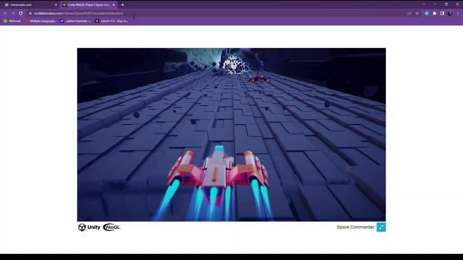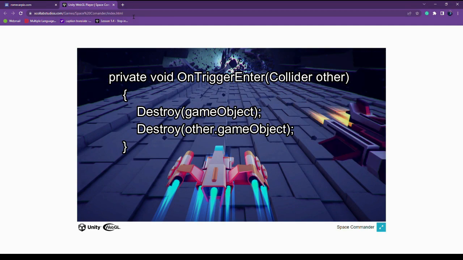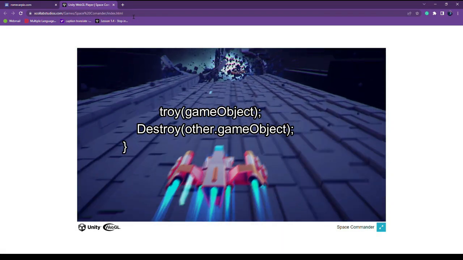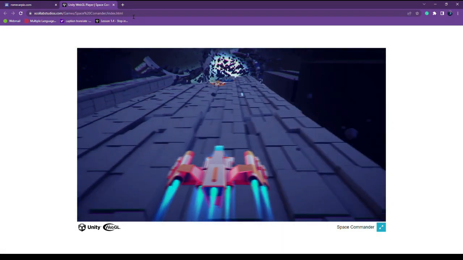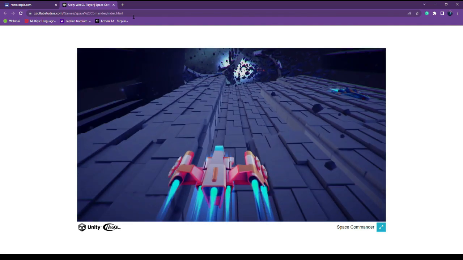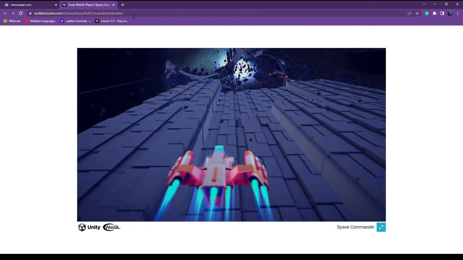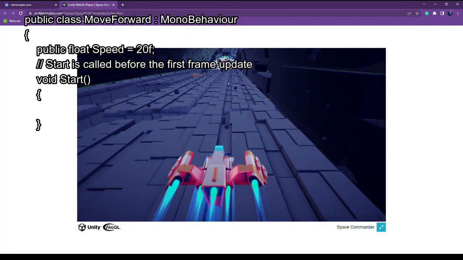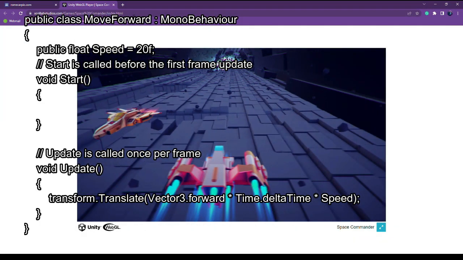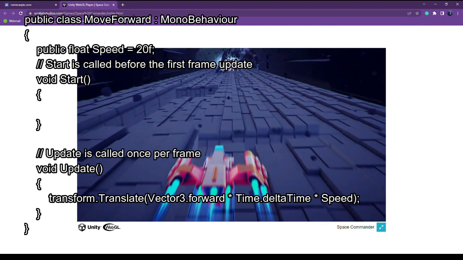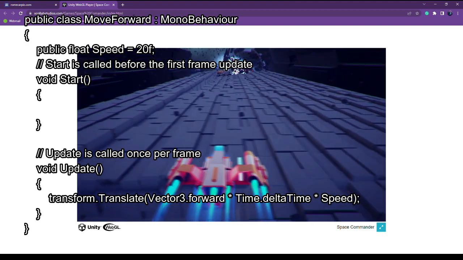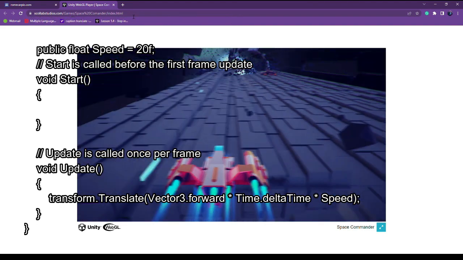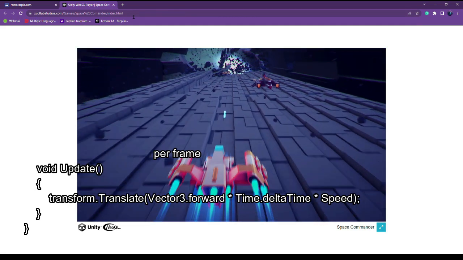Detect collision is a script added to the enemy spaceship component. It detects collision on both game objects and deletes them. So once the laser beam hits the enemy ship, both game objects are deleted from the scene. The move forward script is attached to the enemy ship and the laser beam component. These scripts create speed and forward movement computed in seconds since the last frame through Time.deltaTime.